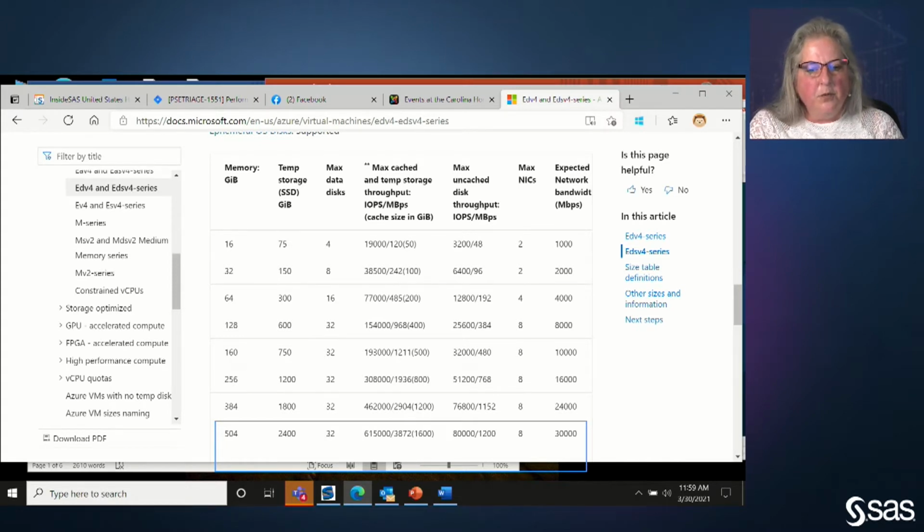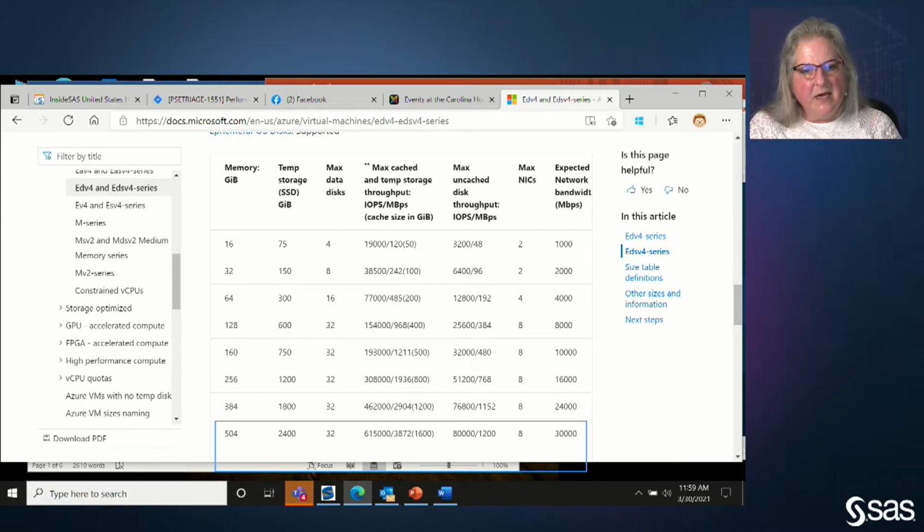So you have 2.4 terabytes of storage there. If you go over 2 more columns to the right, you're going to see 615,000/3872. The 3872 is the amount of megabytes per second that you can achieve on this internal SSD drive.